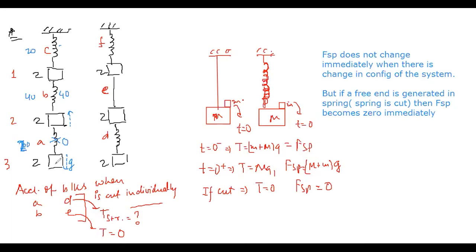This spring force is equal to the weight of this body plus the 20 Newton spring force. This spring force is equal to the weight of the three things together. So this will be 60. Okay. So ये initial spring force है 20, 40, 60.